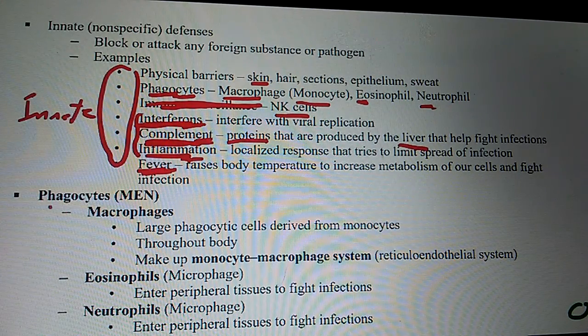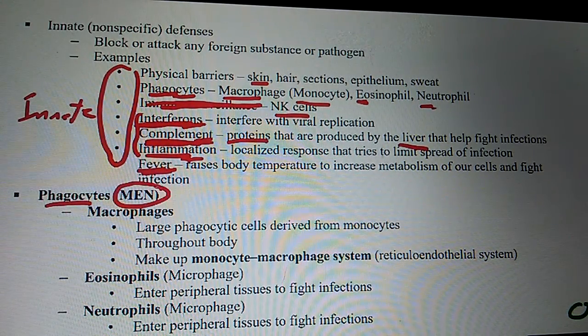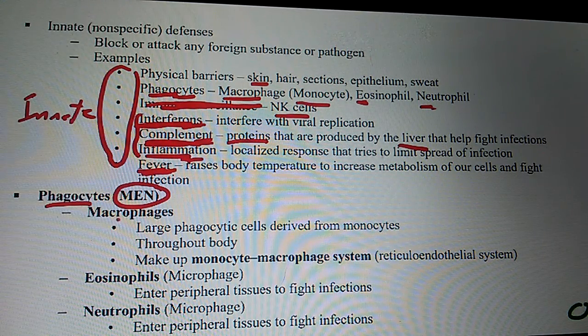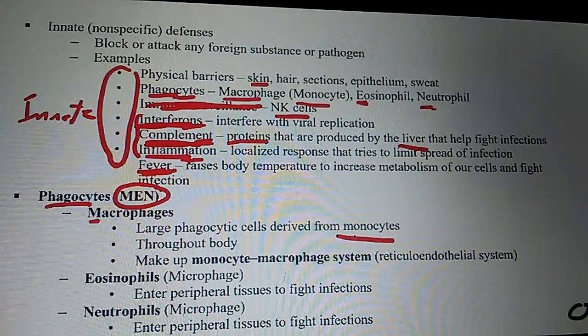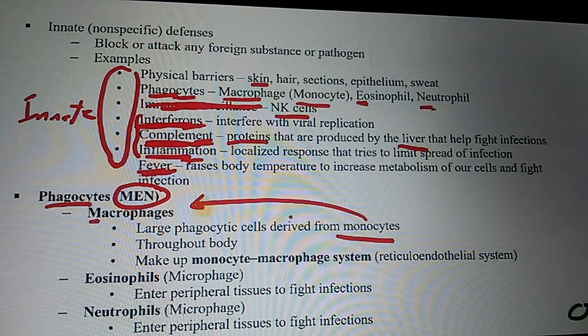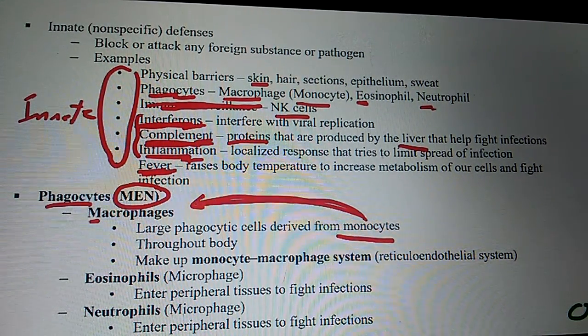Now, we have phagocytes. Okay, how do you remember the phagocytes? Macrophage, eosinophil, and neutrophil, men. It's macrophages. Where do they originally come from? Monocytes. What do monocytes become? Macrophages.